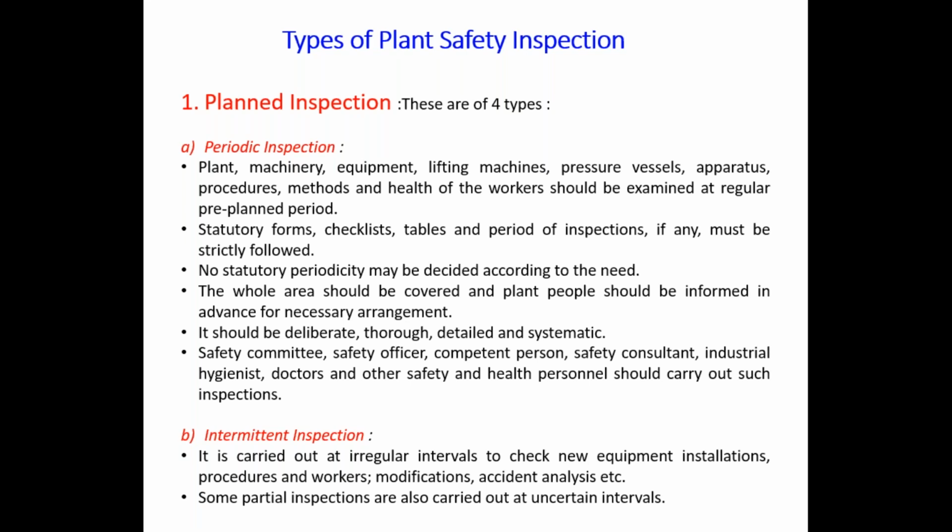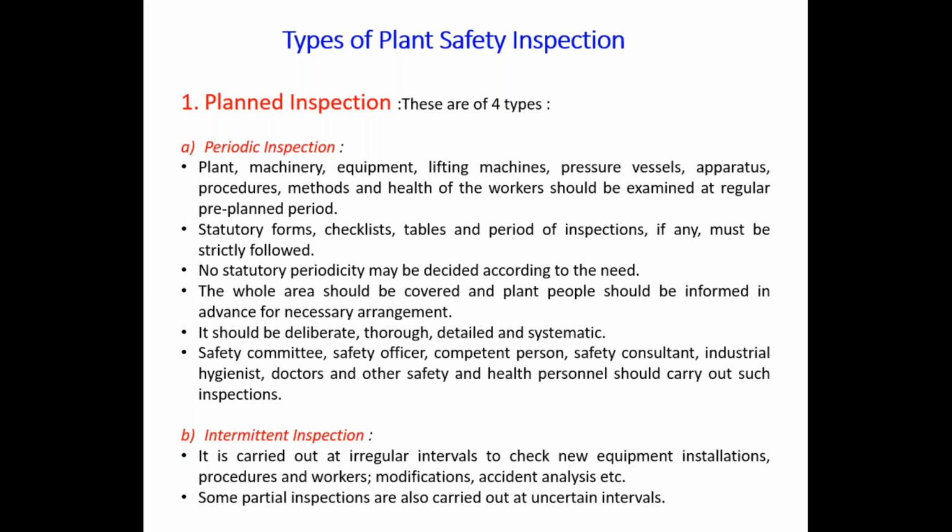Then there is a formal table designed by the experts, then the period of inspection. All these things should be strictly followed by the inspector or the members of the inspection committee. Where there is no statutory requirement, the periodicity may be decided according to the need. The whole area should be covered and plant people should be informed in advance for the necessary arrangements.